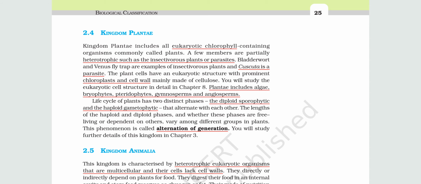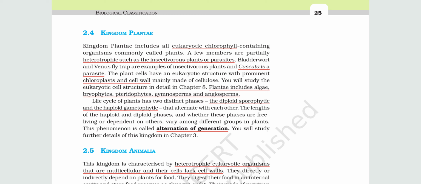Insectivorous plant examples are Venus flytrap and bladderwort, and a parasitic plant is Cuscuta. Then the defining character is that they have chloroplast and a cell wall made up of cellulose.